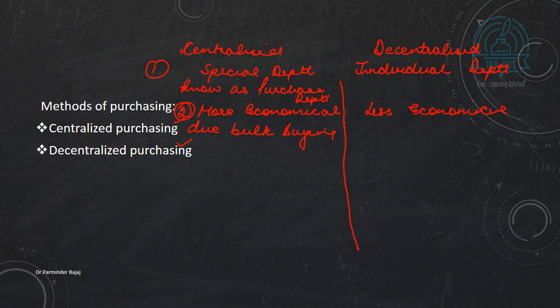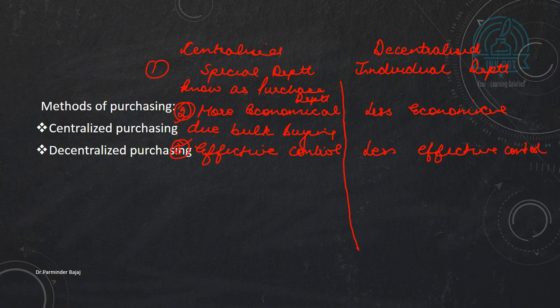Now, as we have a centralized department, effective control over the material can be exercised. Less effective control is there in case of decentralized purchasing.